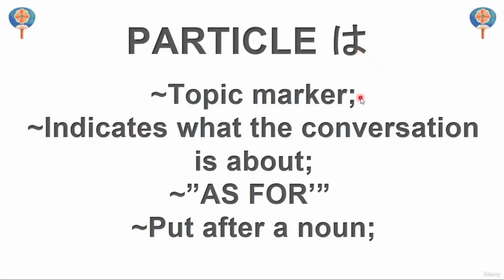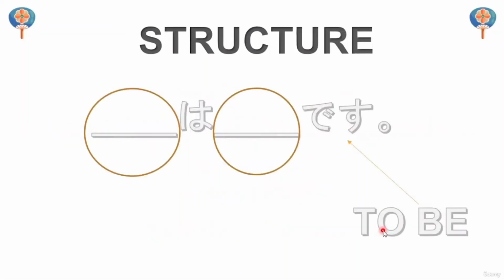Particle wa is a topic marker. So it indicates the topic of our conversation. It indicates what the conversation is about. We can translate it as "for", and wa is usually put after a noun. Let's take a look. Here you can see an empty sentence with two empty circles. Something wa, something desu. Desu means is, are, am, in general, to be. So something wa, as for something, it is something. Here we can put a noun, someone's name, an object, anything you want. And here we can put a noun, adjective, and so on.